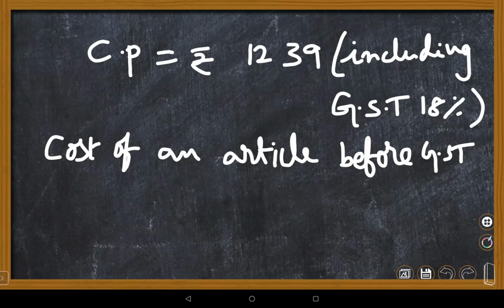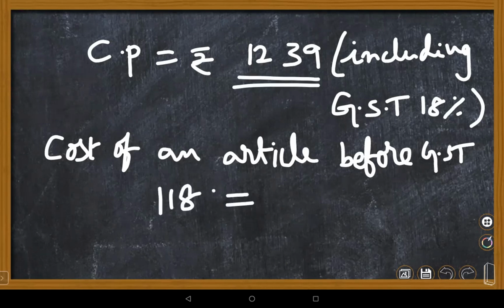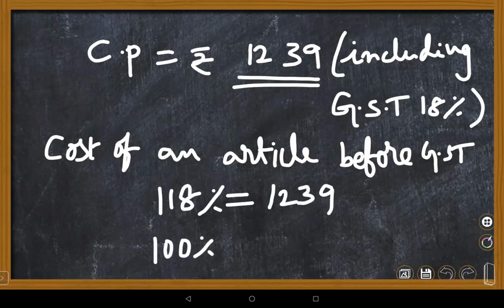You need to find the cost of the article before GST. Before GST means you will get less than this amount, right? Lalit, please check once again. So 118% equals 1239. You need to find only 100%. Before GST means only 100% of the article, which is question mark. Please simplify this, you will get the answer. That's all.